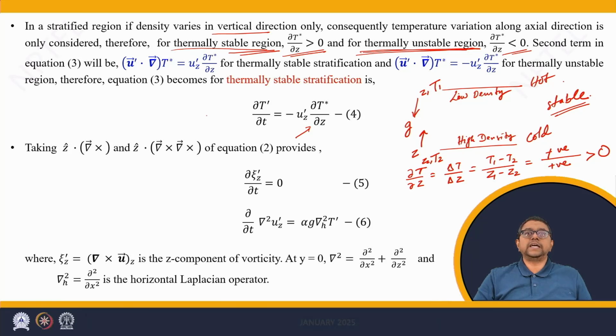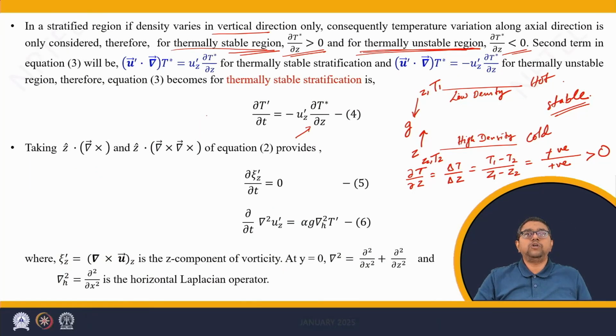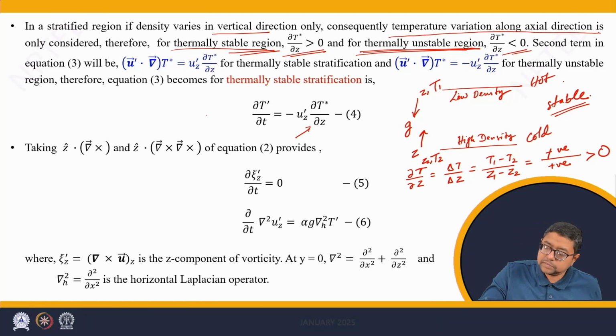Now we look into the second term of the previous equation. Here, U dot grad T can be written as the dot product between uz and dT dz, as there is no temperature variation along x and y axis, since the temperature varies only along the axial direction, that is z.